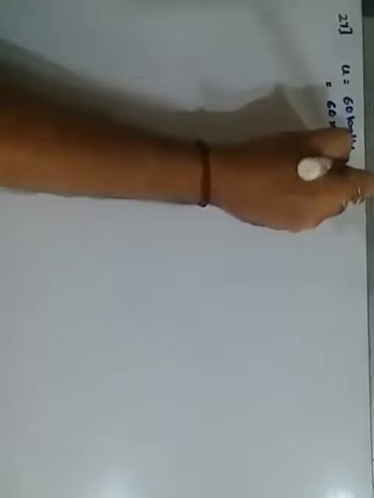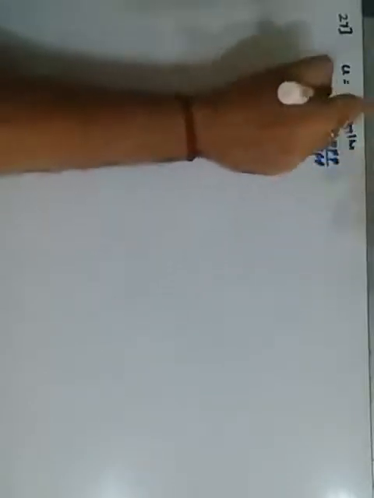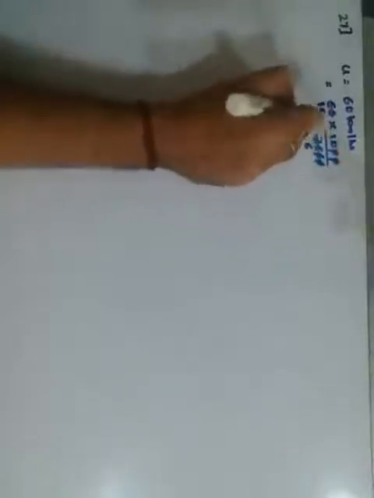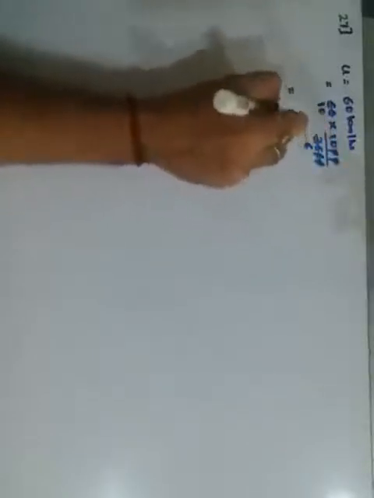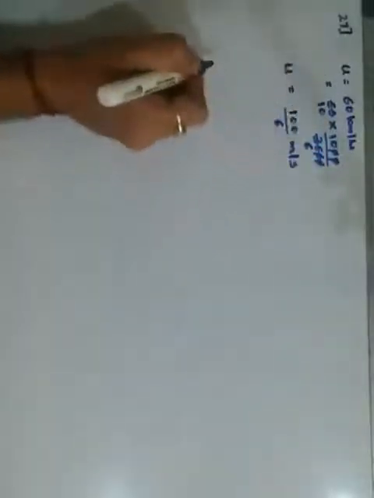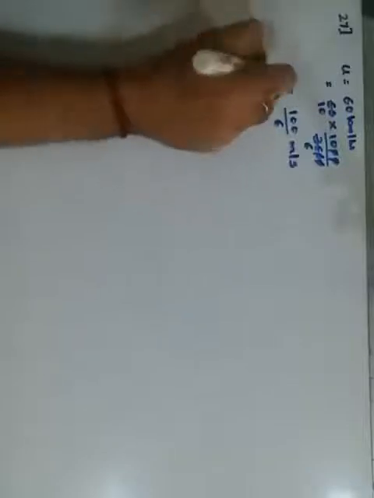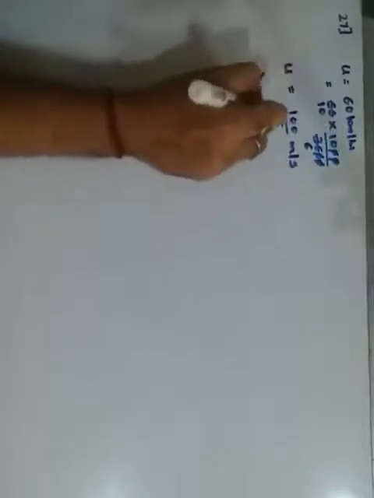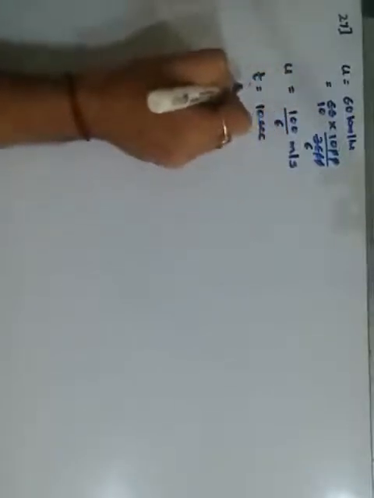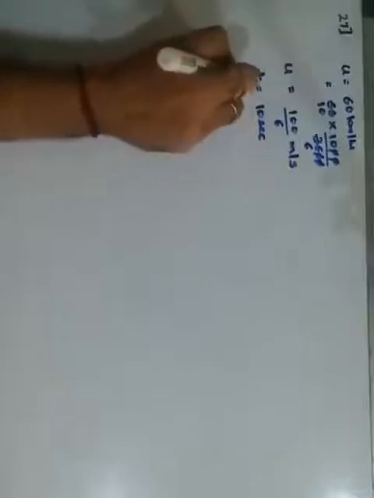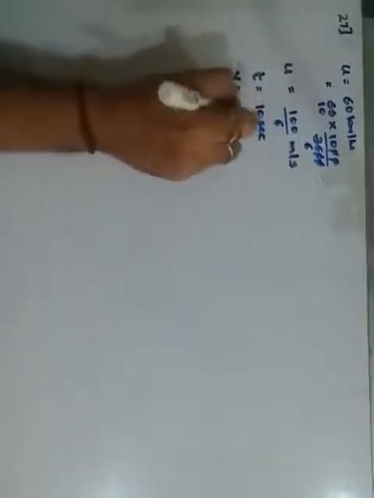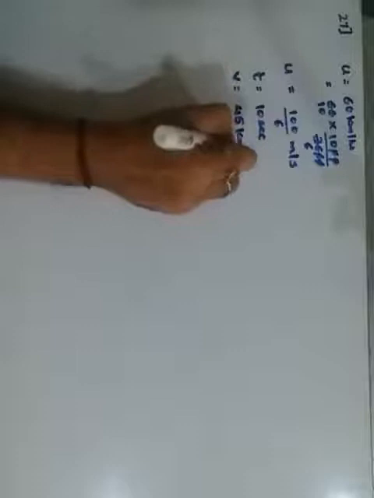Cancel the zeros, 6 6s. Let it be as it is, we keep it as it is. 10 into 10, 100 upon 6 meters per second. This is your u. And in 10 seconds, the time interval given is 10 seconds, it reaches a velocity. Finally the velocity becomes 45 kilometers per hour.